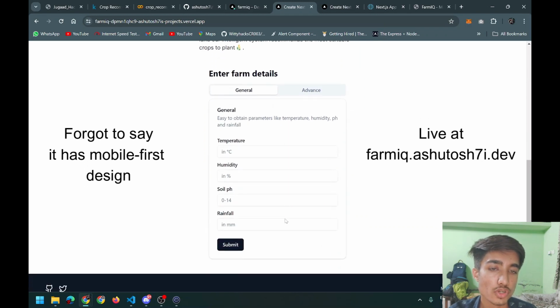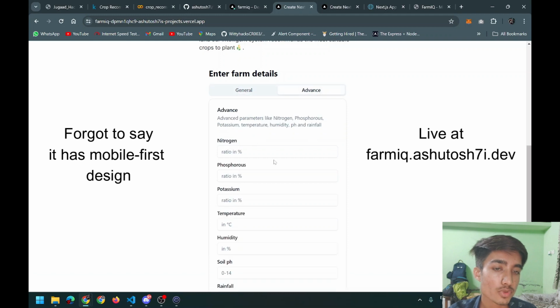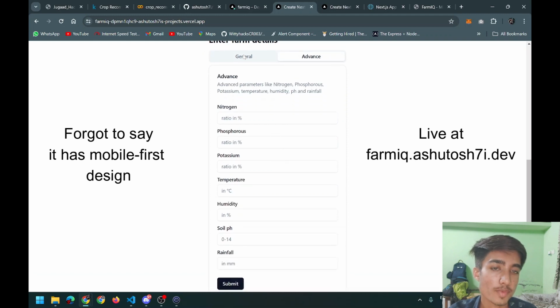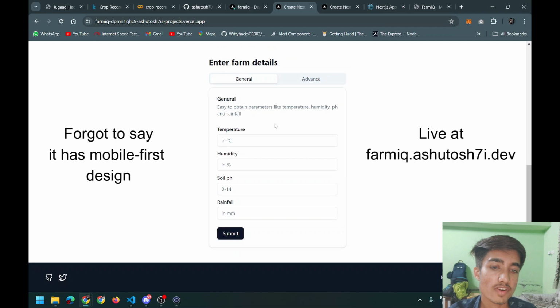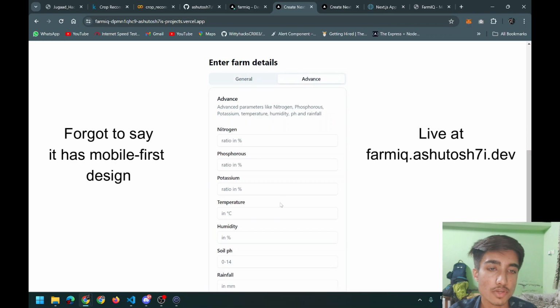So our solution has 2 modes, as I mentioned earlier. The general mode is for 4 parameters and the advanced mode has 7 parameters, all of the parameters. So let us say if a farmer has general information about his land, he can input it here. If he has more information, he can use advanced field.